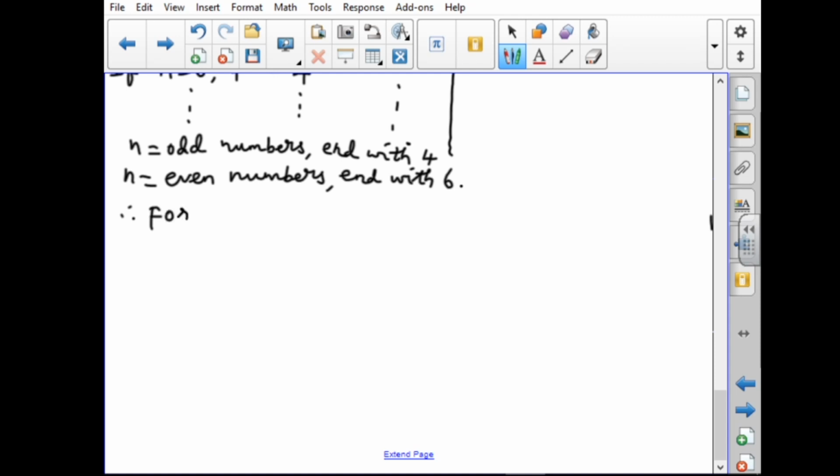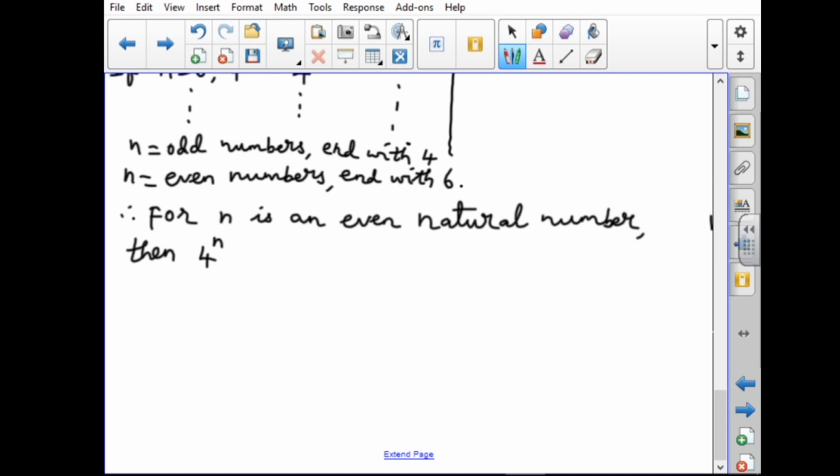Therefore, n is an even natural number, then 4 power n can end with the digit 6.